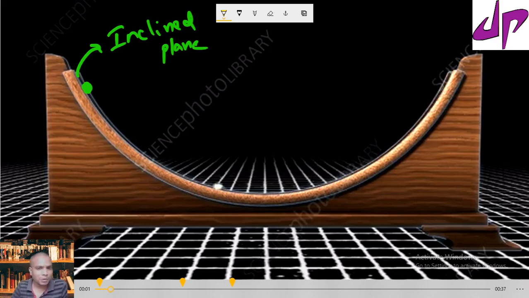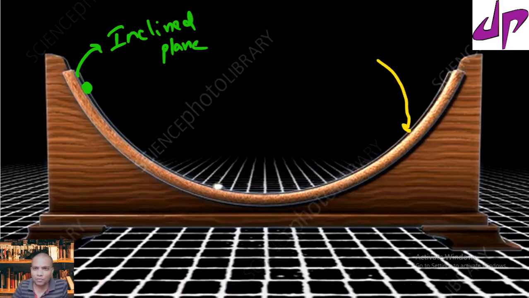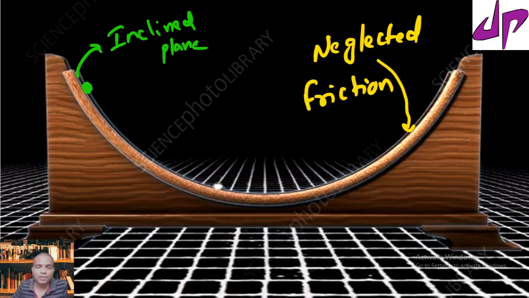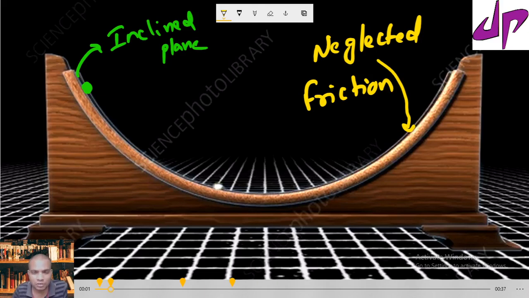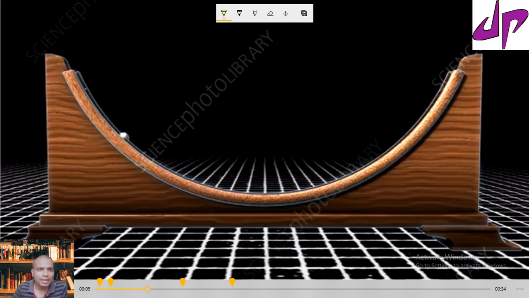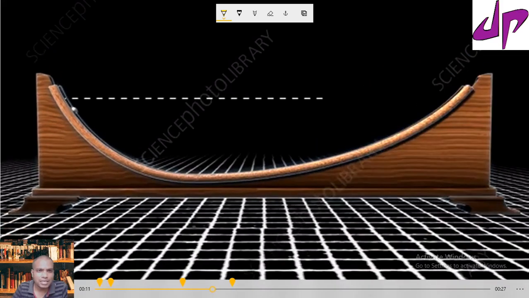So let us see the experiment again. Here it is very important that we neglected the friction force. That is a very important condition we need to take. Without the friction force, we are talking about everything here. If the ball is rolling and the angles are the same, the marble wants to reach the same height.